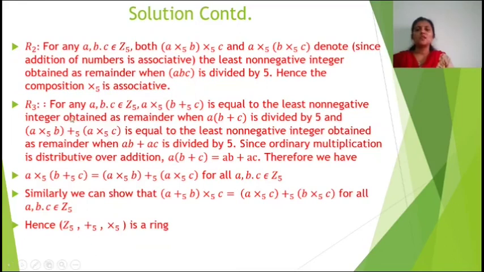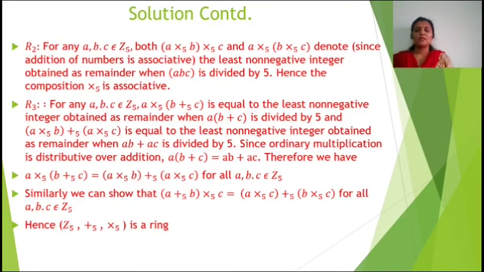Now for R3, for any a, b, c element of Z5, a multiplication modulo 5 (b addition modulo 5 c) is equal to the least non-negative integer obtained as remainder when a into (b plus c) is divided by 5, and (a multiplication modulo 5 b) addition modulo 5 (a multiplication modulo 5 c) is equal to the least non-negative integer obtained as remainder when ab plus ac is divided by 5.